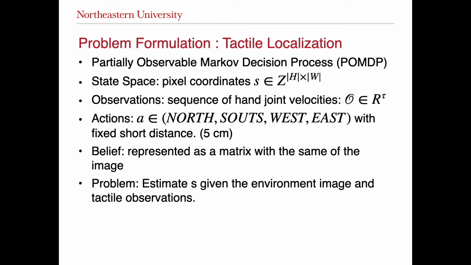Our observations are a short sequence of hand joint velocities. The actions for the gripper are defined as fixed distances in 4 directions. In the case of the drawer environment, the agent also has an open drawer action. Our problem can be defined as the estimation of the state given the environment image and the tactile observations. We represent the belief as a matrix with the same size of the environment image.